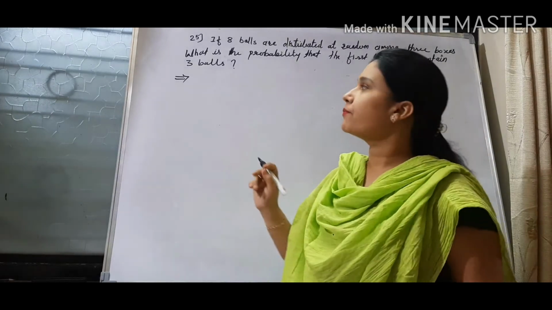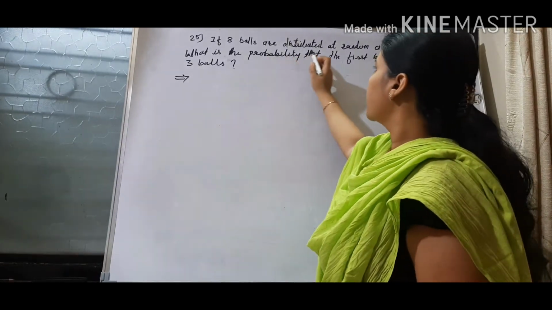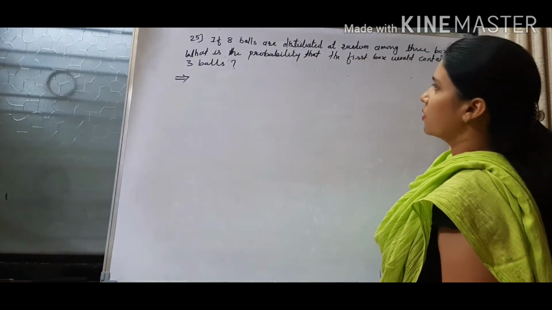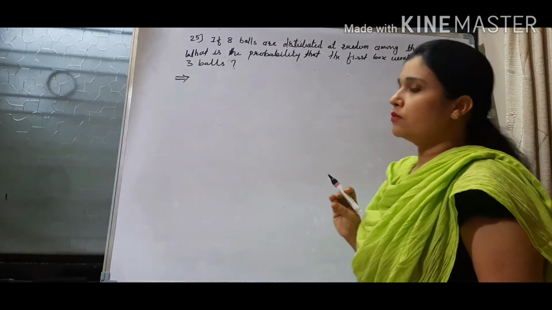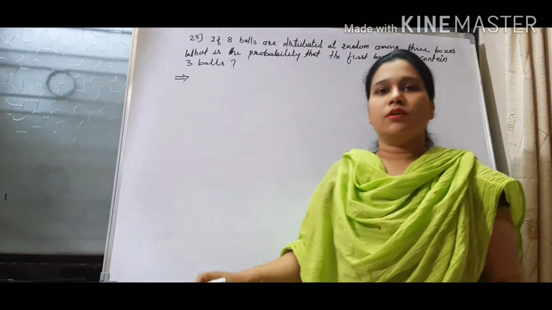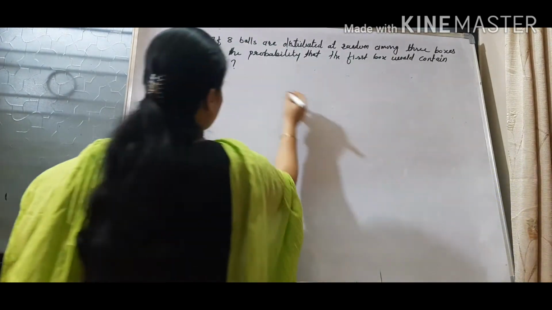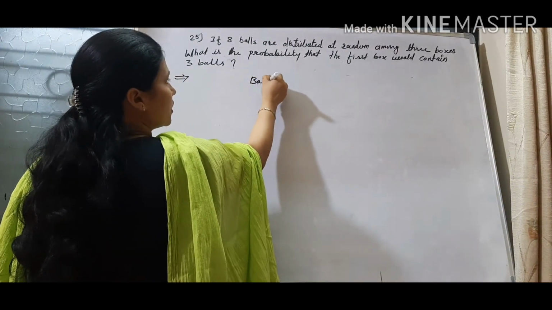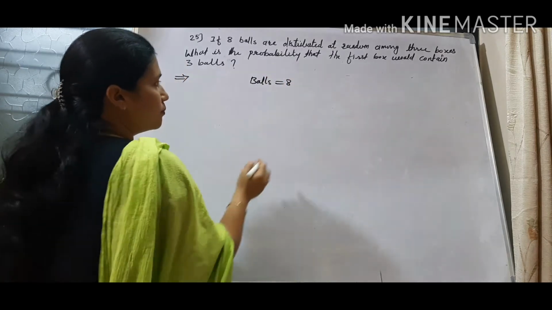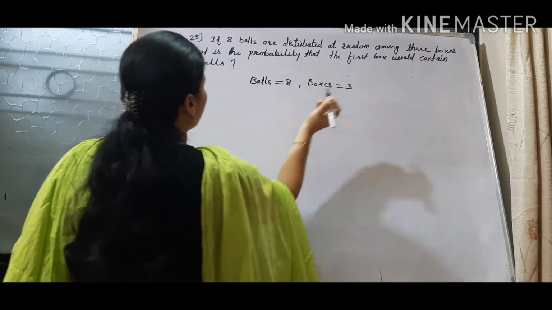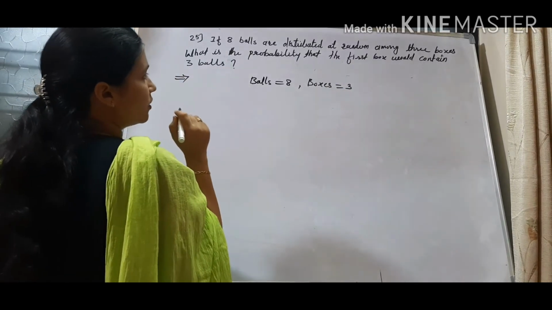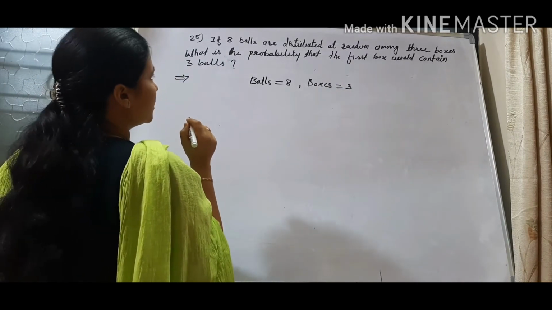Question number 25. If 8 balls are distributed at random among 3 boxes, what is the probability that the first box would contain 3 balls? So in this question, the total number of balls is equal to 8 and the boxes given to you are 3. And what is the condition? We have to find the probability that the first box would contain 3 balls.